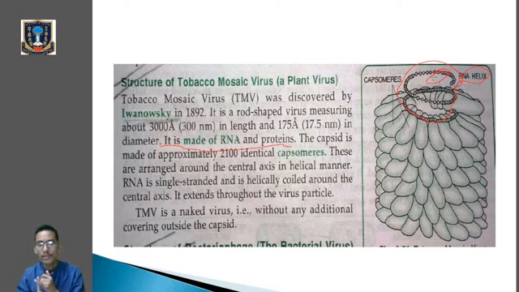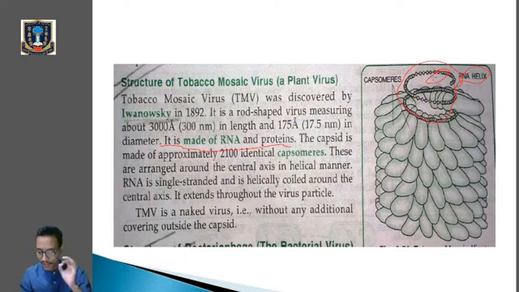So simply, TMV was discovered by Ivanovsky. A rod-shaped virus measuring about 3000 angstrom or 300 nanometer, diameter 175 angstrom, or we can say 17.5 nanometer. Genetic material is RNA, and it is made up of proteins, and approximately there are 2100 identical protein subunits called capsomeres, which are arranged around a central axis in a helical manner. RNA is single stranded, helically coiled on the central axis. It extends throughout the virus particle. And here we can say that TMV is a naked virus because we don't find any additional covering outside the capsid. Capsid means the protein coat.